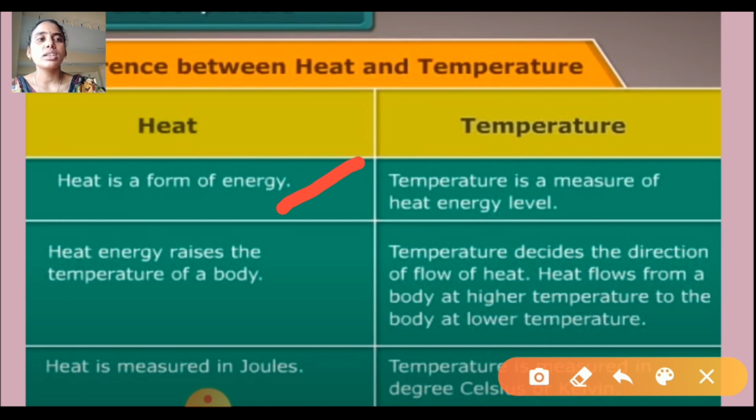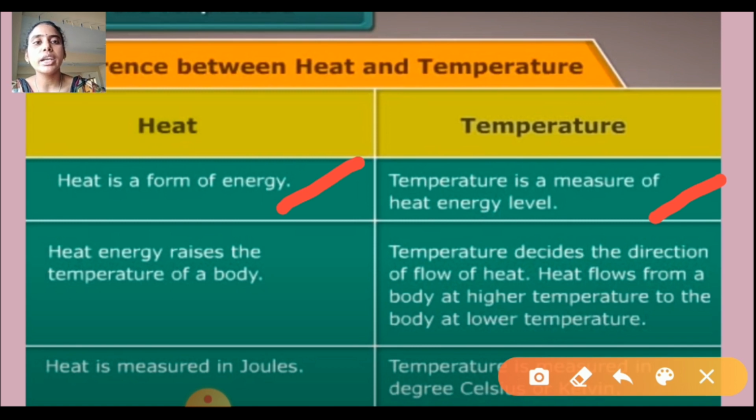And temperature, what is temperature? It is a measure of heat energy level. So how do we measure that hotness? Because of the temperature. Temperature is a measure of heat energy level. If the temperature increases, the heat will be high. If the temperature decreases, it is cool. The heat will decrease.